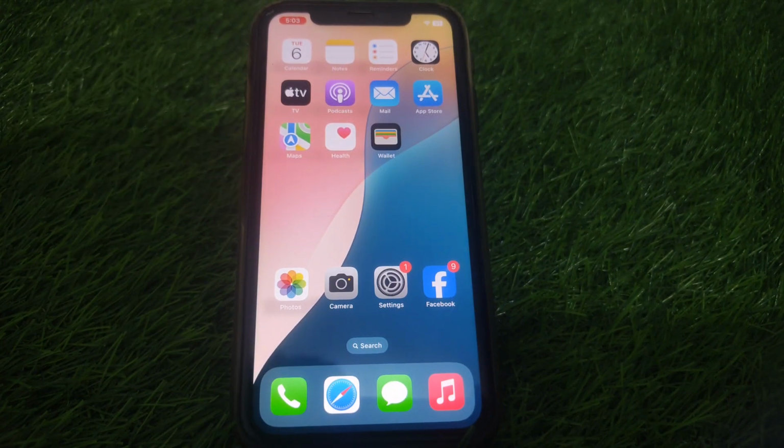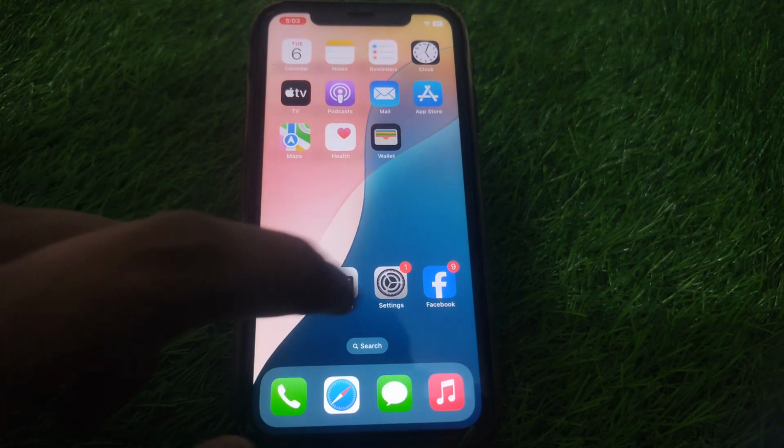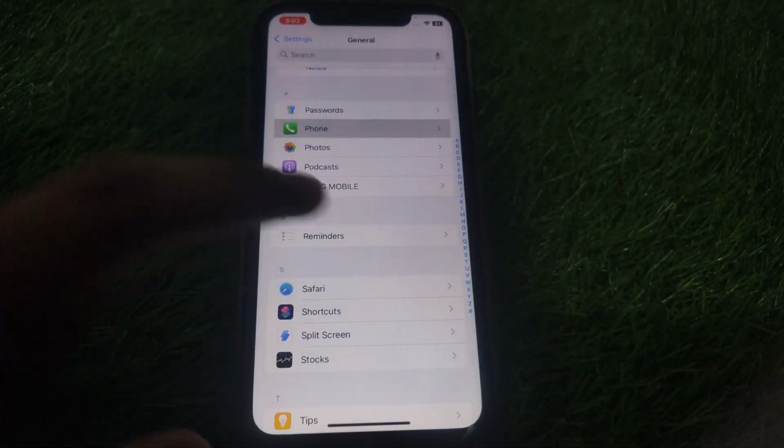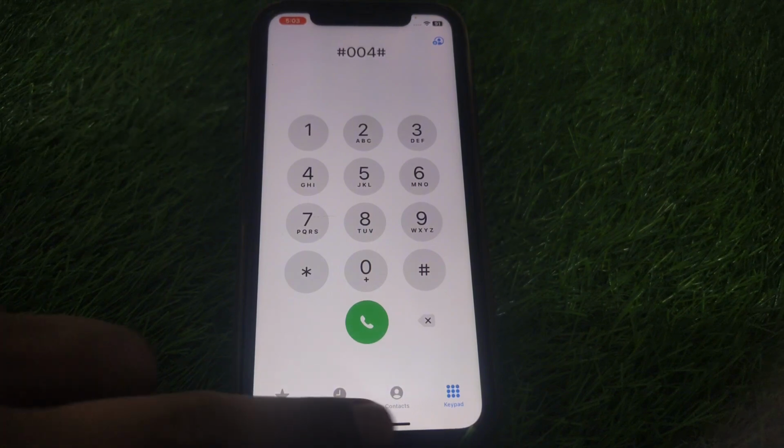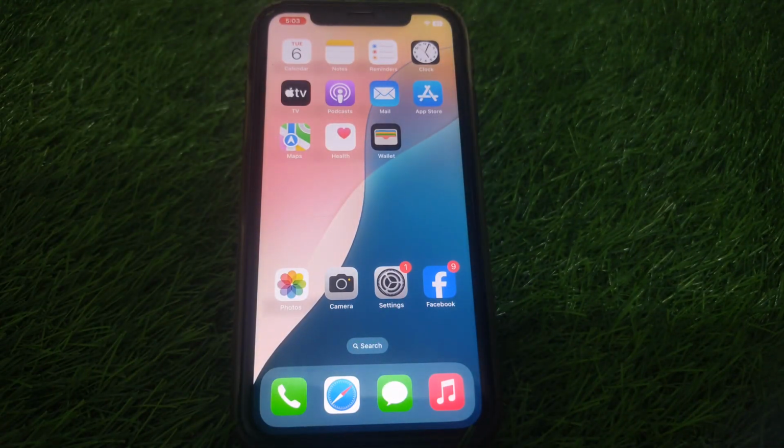And after restarting your device, you have to check whether your voicemail has been turned off or not. If it is still turned on, then you have to simply repeat that procedure again, which means you have to go to the dial pad, dial the same code, and go to Settings again, and try to turn off the voicemail from phone settings. So in this way you can simply turn off the voicemail on your iPhone, iOS 18.